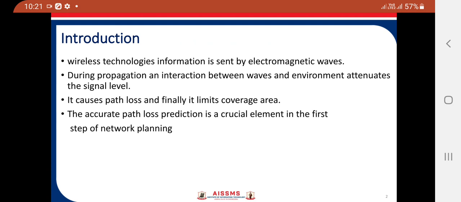In contrast to the numerous publications that exist for path loss measurements of frequencies below 2 gigahertz, there are very few works that present experimental results for higher frequency bands.